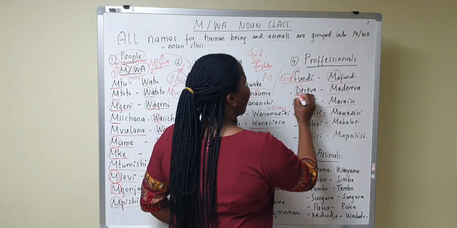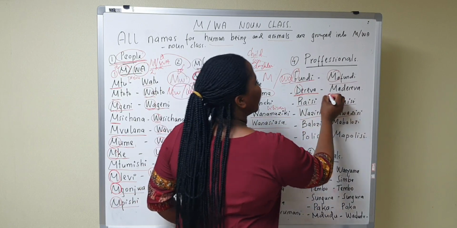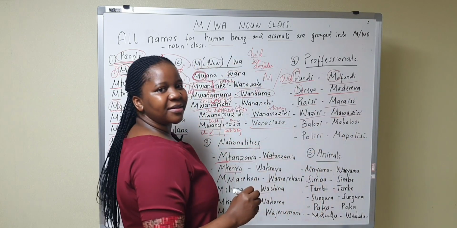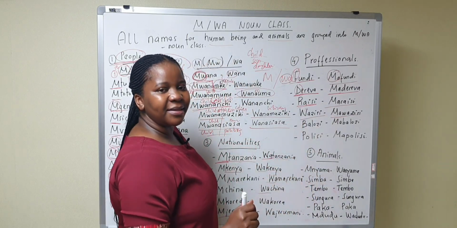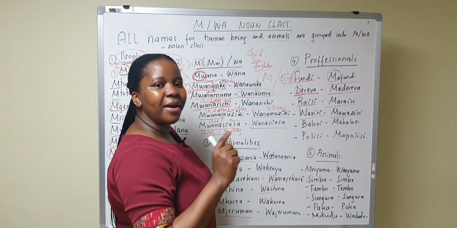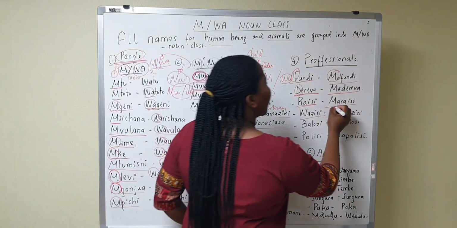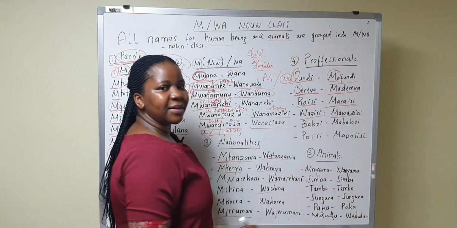So dereva is a driver, madereva, drivers, okay? Raisi is a president, maraisi, presidents, okay?